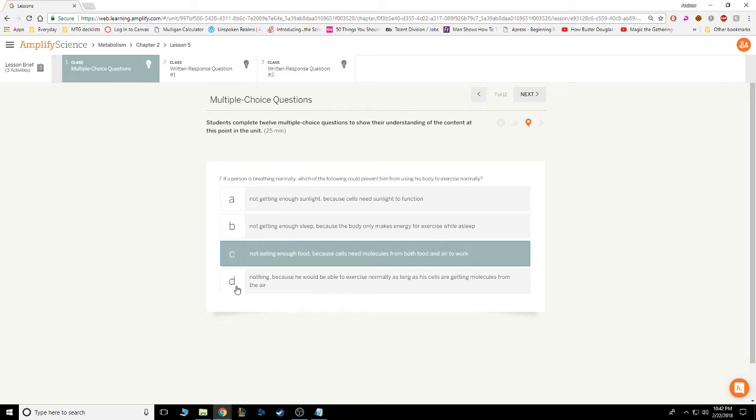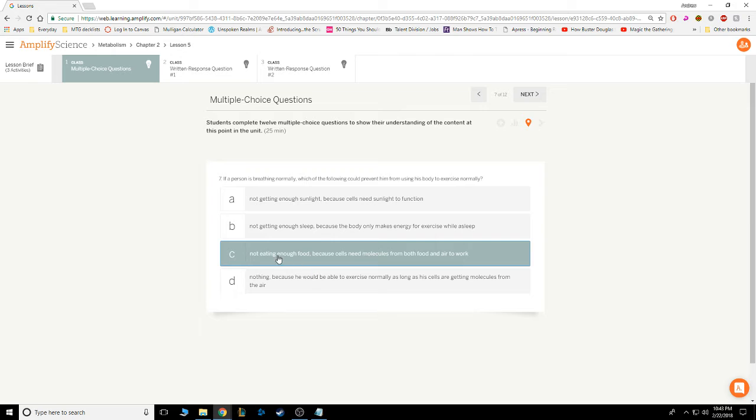But I'm going to read part D, and then I'm going to end with the question to make sure it's correct. D. Nothing, because you'll be able to exercise normally as long as the cells are getting molecules from the air. Again, we can eliminate this question simply because we know that what it's saying is wrong. Your cells don't just make energy with molecules from air, they also need things like glucose and amino acids.